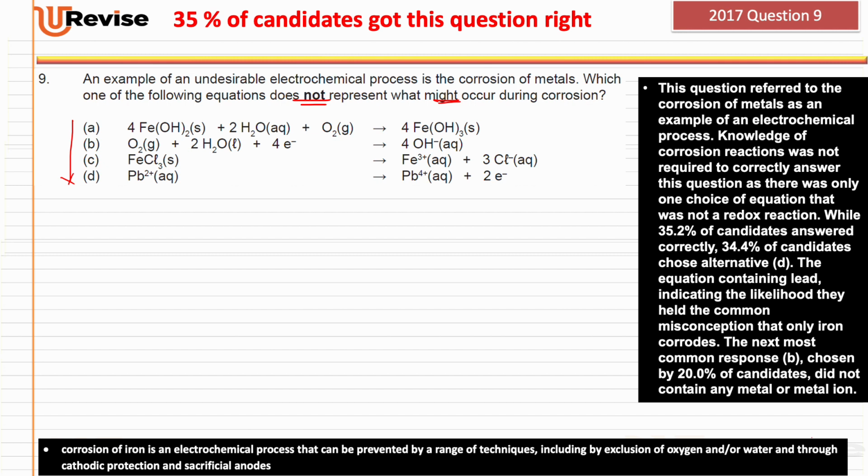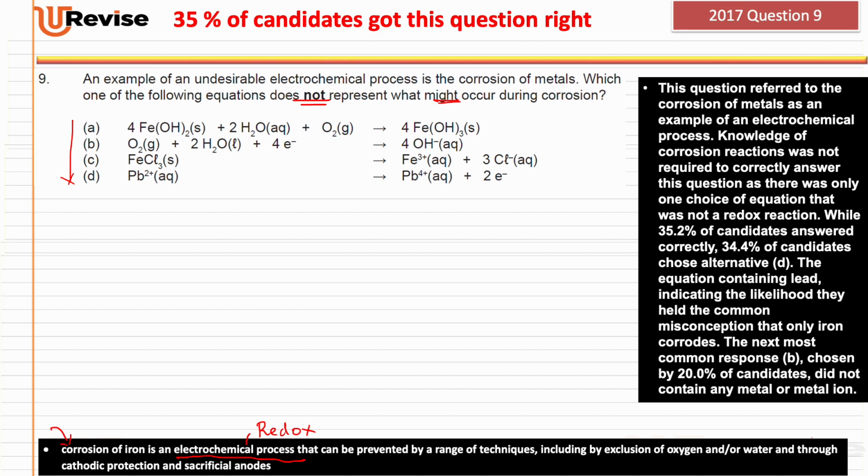But before we do that, let's take a look at the syllabus point here, which says corrosion of iron is an electrochemical process. So it's electrochemical, which means it must involve redox reactions that can be prevented by a range of techniques, including by the exchange of oxygen and or water through cathodic protection and sacrificial anode.